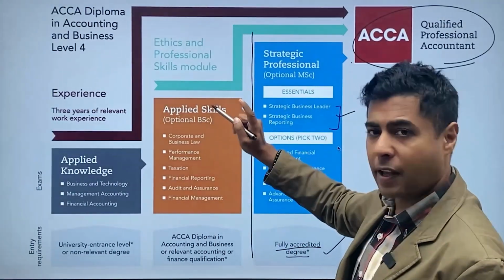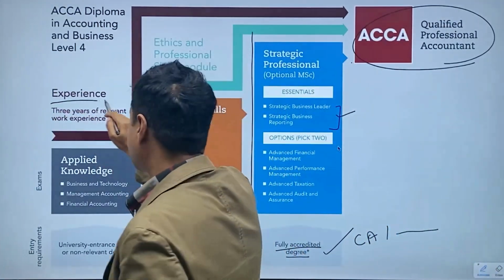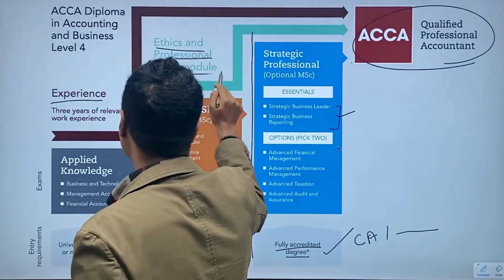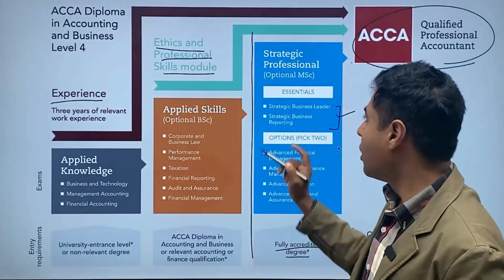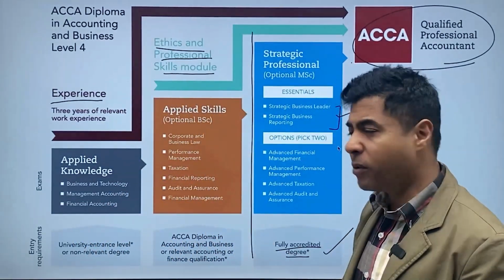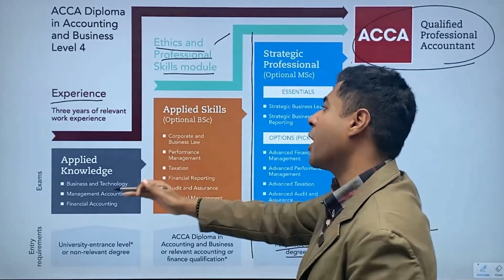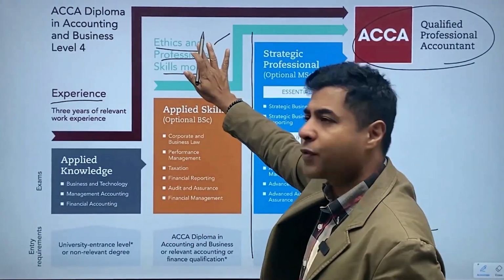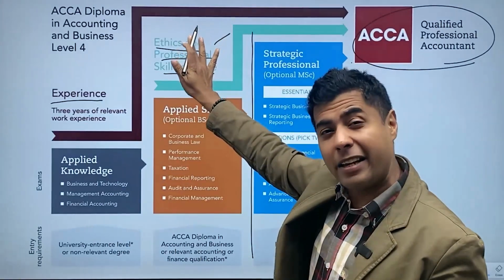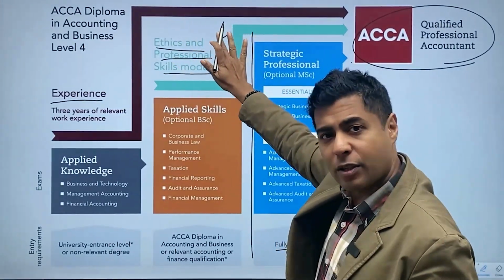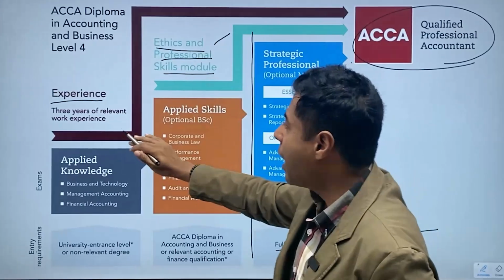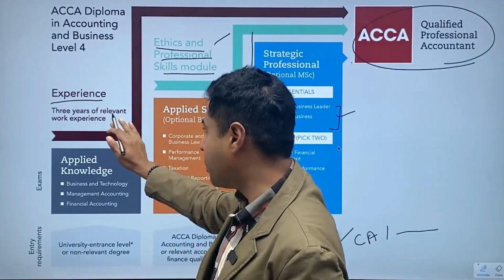The only thing left in the middle are 2 points. One is experience and ethics and professional skill module. What are these? So if you are talking about ethics module, this is an online module which you have to sit for after you have finished all of this or any time during this period. This is for ensuring that you are ethically right and correct. So there is an ethics professional module which you have to clear, and alongside this is called experience requirement.